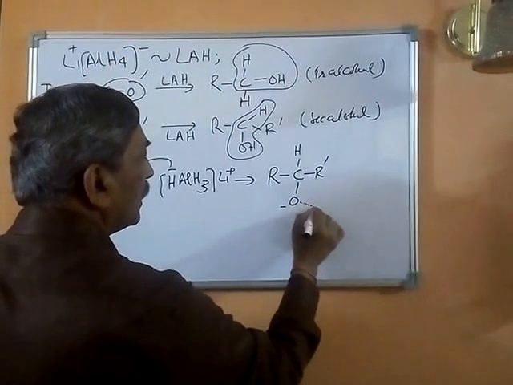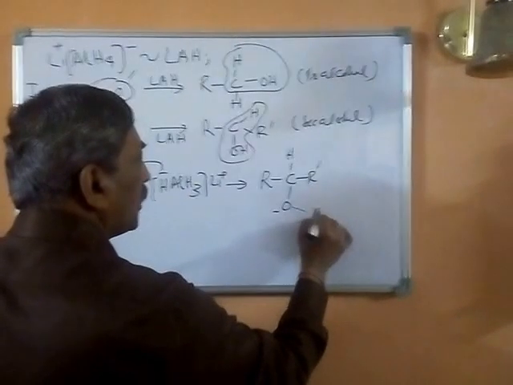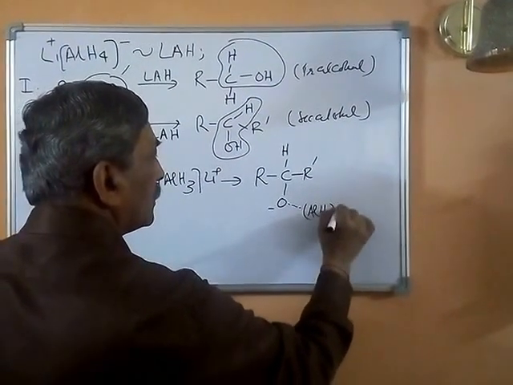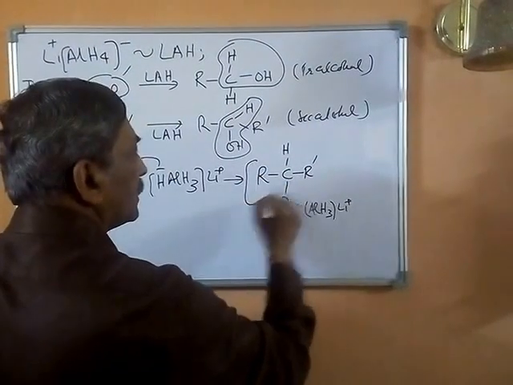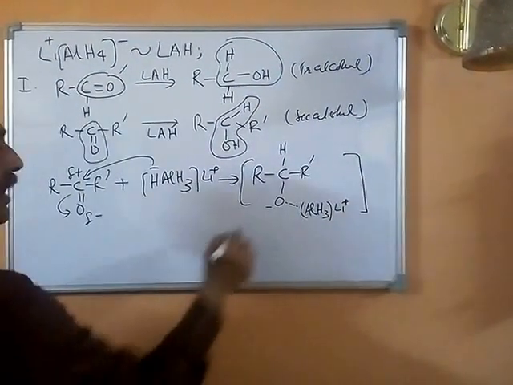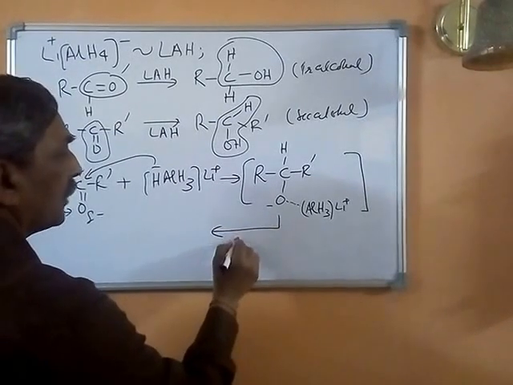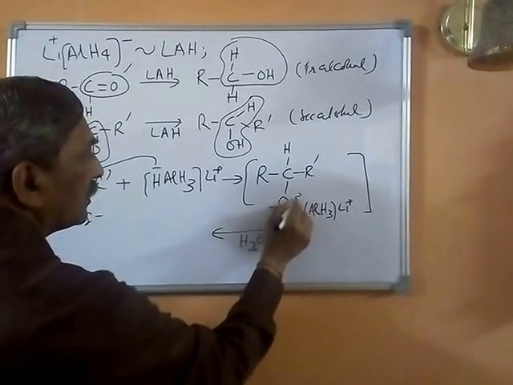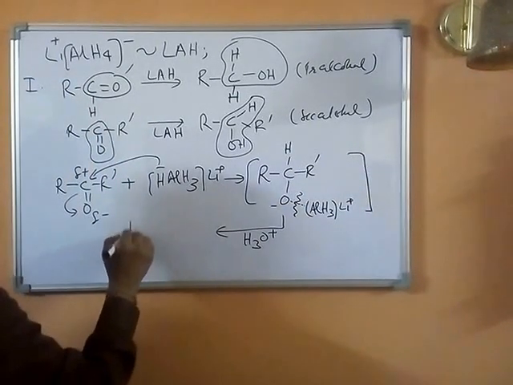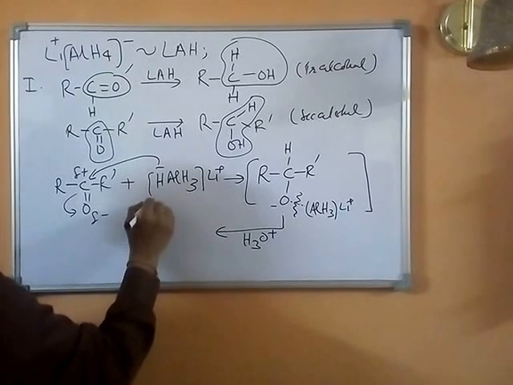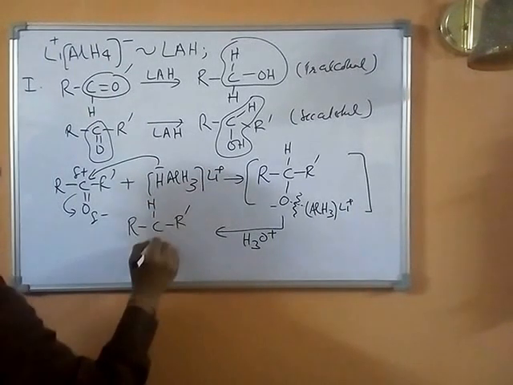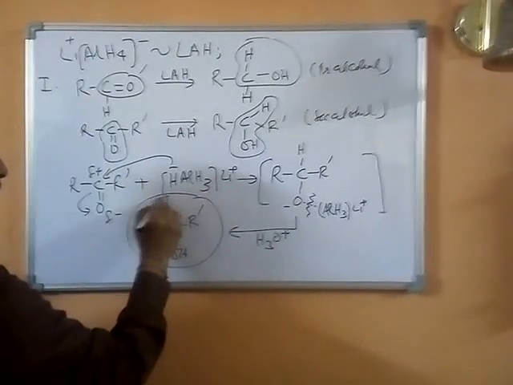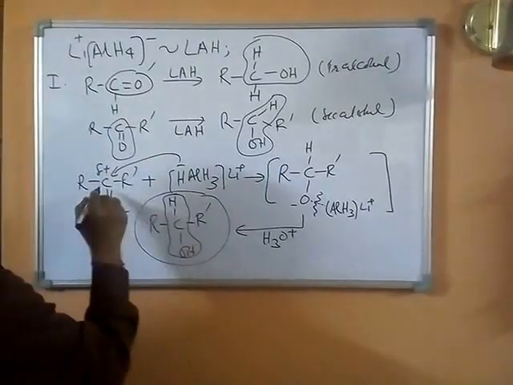This is a Lewis base and a Lewis acid. Aluminum is a Lewis acid interaction. So something like this can be represented as an intermediate step, and this can then undergo a protonation reaction, and this bond is going to cleave, and eventually you end up with RCH R dash OH, which is a secondary alcohol.